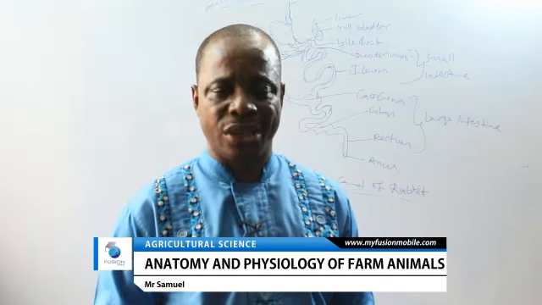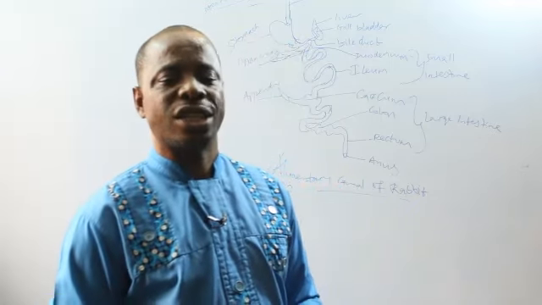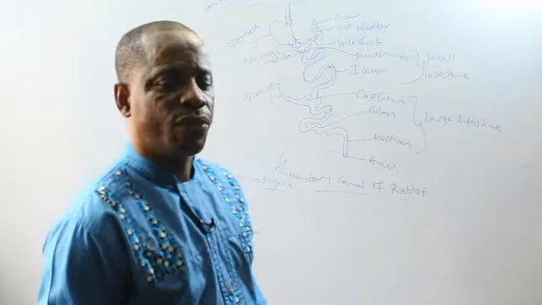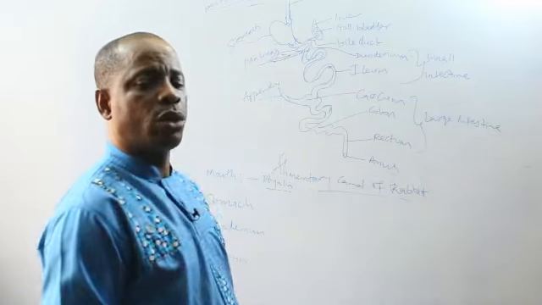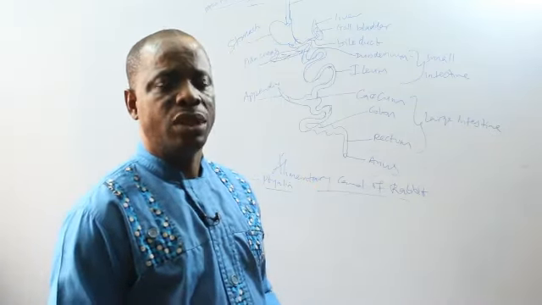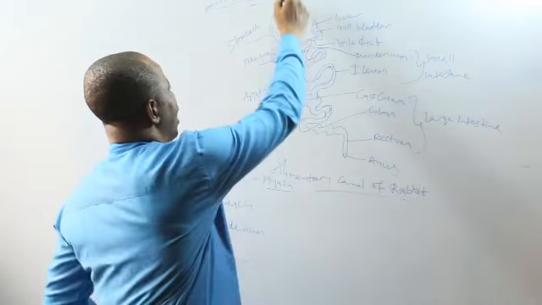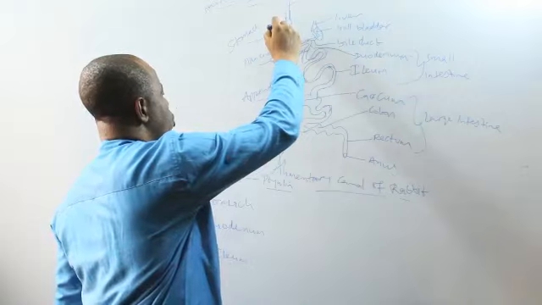Amylase is from the word starch. So salivary amylase from the mouth will digest the starch in the food. The food becomes watery because there is saliva in it, and the name is changed to bolus. It is now swallowed through the esophagus to the stomach.